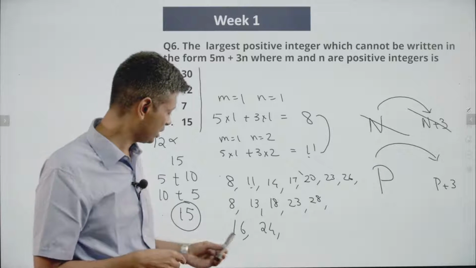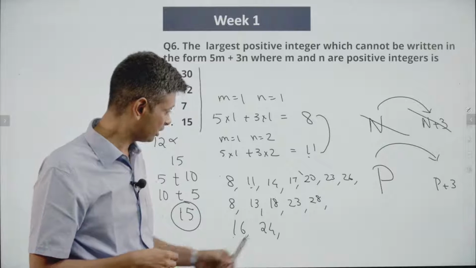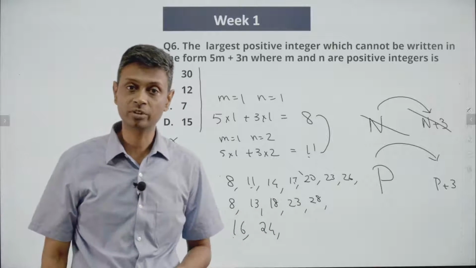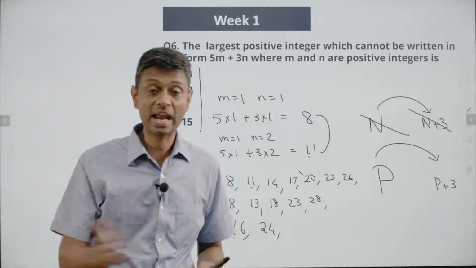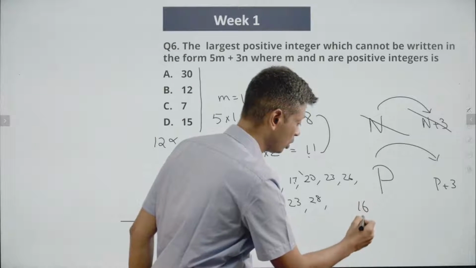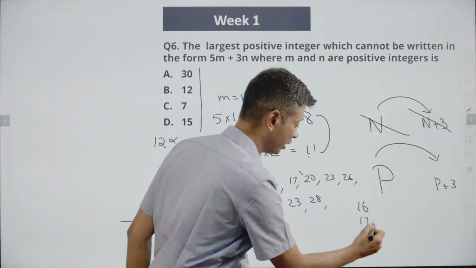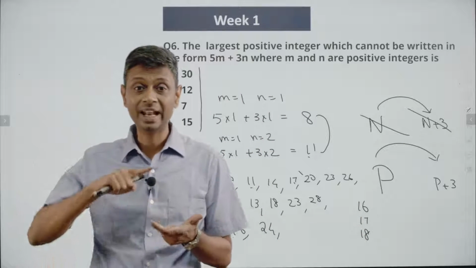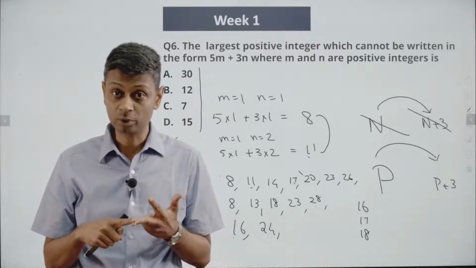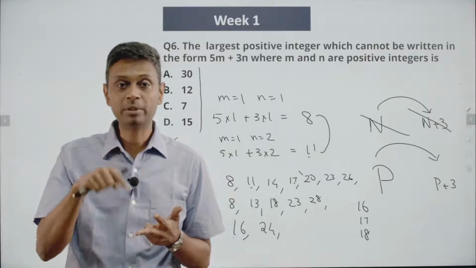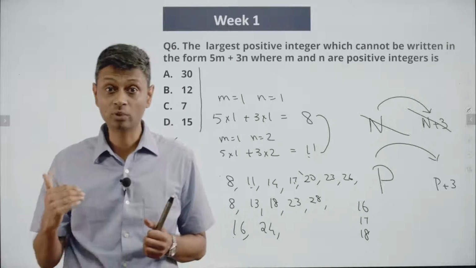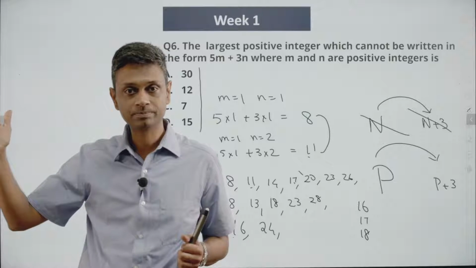Let's look at 16. 16 is possible. 17 is possible. 18 is possible. 16, 17, 18, we have a sequence. So after 16, any number is possible. We know how to generate 16, 17, 18. All 3 are possible. That means 16 plus 3, 17 plus 3, 18 plus 3 is possible. Then that plus 3 plus 3 plus 3 is possible. From 16 onwards, any number we can generate.